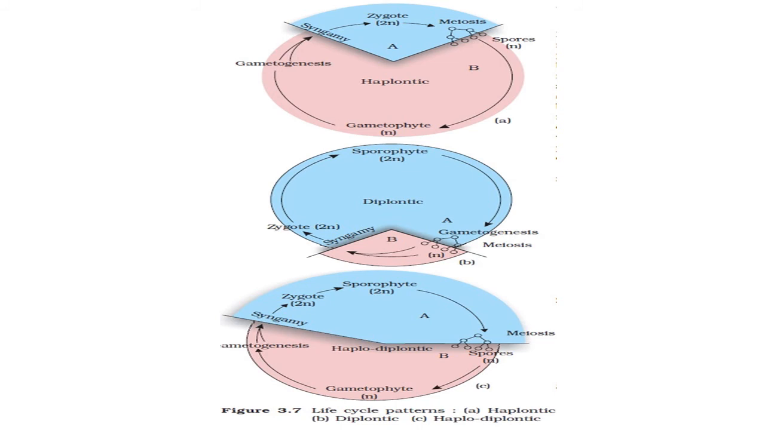So now we can compare all three types, haplontic, diplontic and haplodiplontic, of life cycle observed in typical plants. In haplontic, the majority part is covered by the haploid phase, in diplontic the majority phase is covered by the diploid phase, and in haplodiplontic both phases, haploid and diploid, are covered by almost equal time duration.